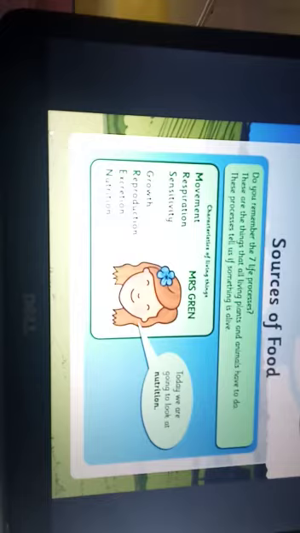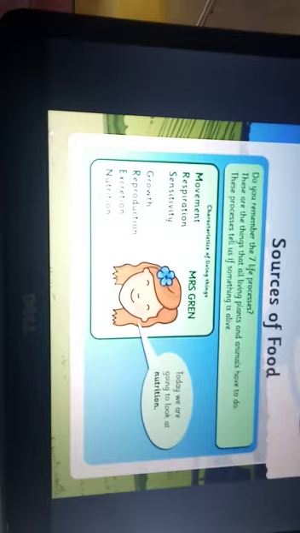Do you remember the several life processes? What are the basic life processes that say that something is alive or not? First of all is nutrition, that is, it needs and gets food. Then excretion, that is the removal of waste products from the body.